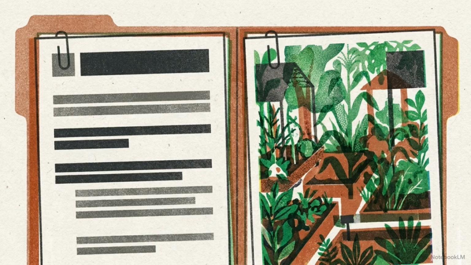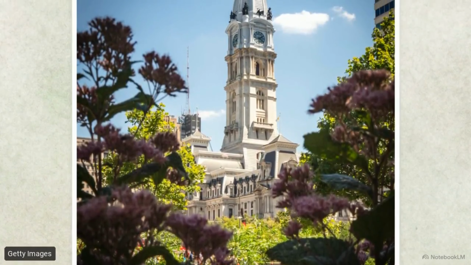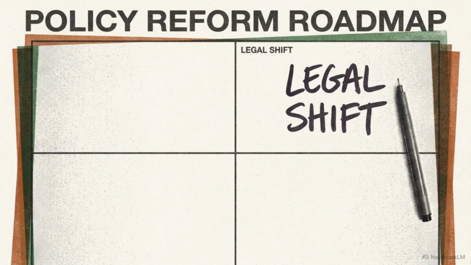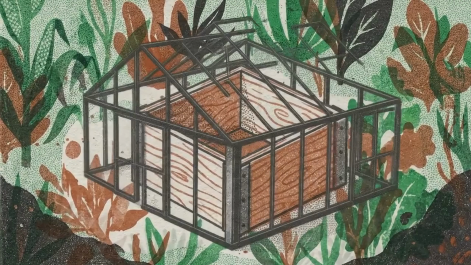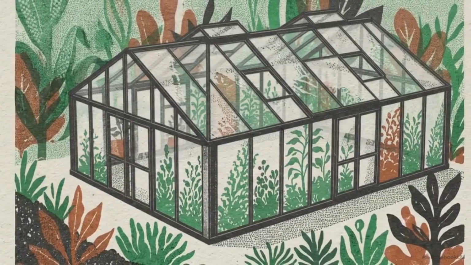The third option is adverse possession reform, which helps secure legal titles for people tending long-term vacant lots. Philadelphia's recent 2024 reform provides a strong legal precedent for this shift. Choose the strategy that best fits your local project and write it down in the second section of your roadmap. Shifting your project from a temporary workaround to a structural right provides the legal stability needed to invest in permanent infrastructure, like irrigation and fruit trees, without the constant threat of a violation.